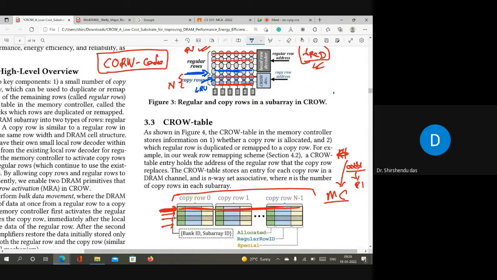Here, if you want to replace something, no write back is required because it's copy content. The original content is already there, right? If you want to remove C1, then you need not restore it back to R1, because C1 is just a copy of R1. Even if you remove C1, R1 is still there, so there is no data corruption. So they did the same thing: if your copy rows are full and you want to copy another regular row into a copy row, then you just use a replacement policy, choose a victim, and then overwrite the content of this victim with the new content.